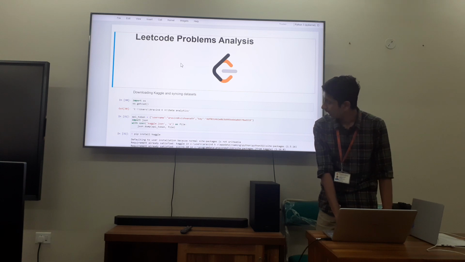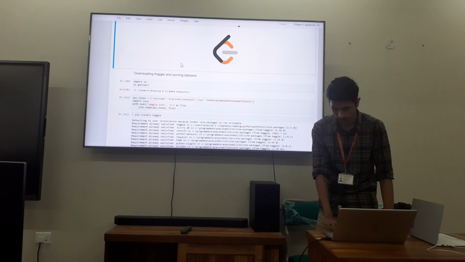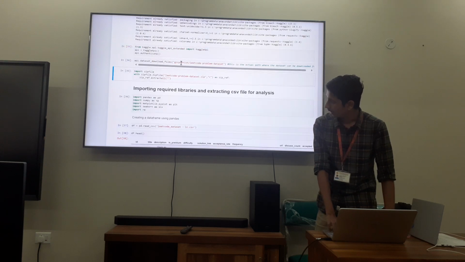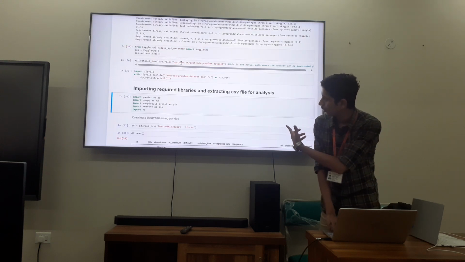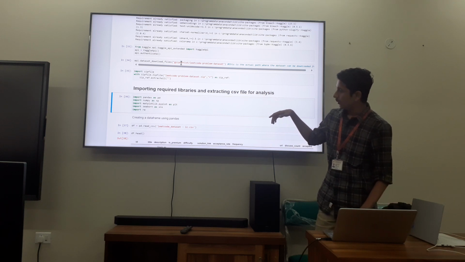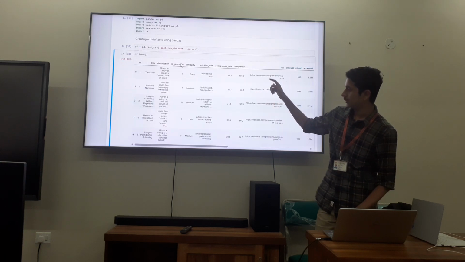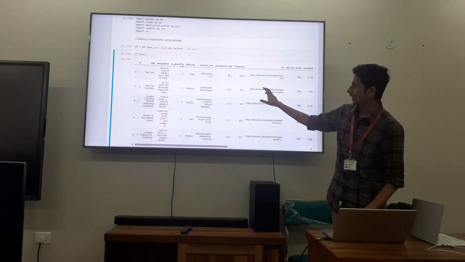In the first steps, I have downloaded from Kaggle and I am syncing the data set with my Jupyter Notebook. Then I'm importing the required libraries and I'm extracting the CSV file for the analysis. Once I've imported the libraries and extracted the CSV file, this is how my data set looks.